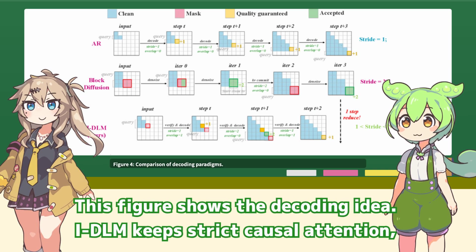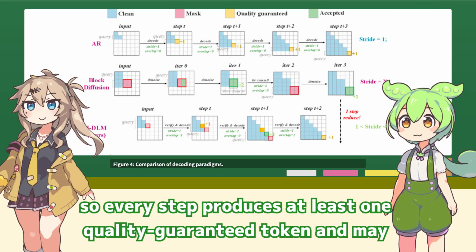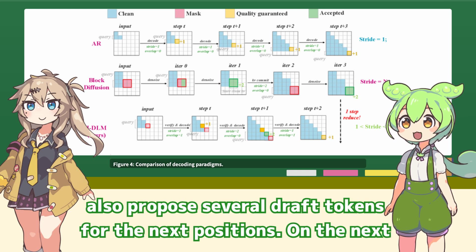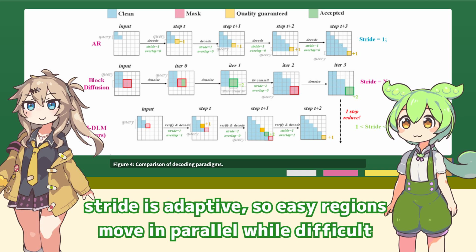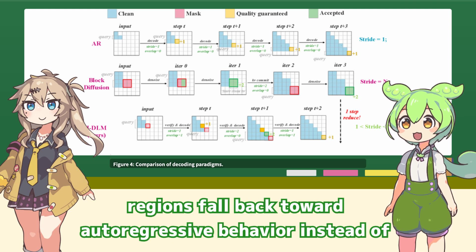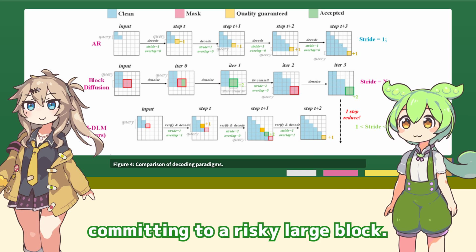This figure shows the decoding idea. IDLM keeps strict causal attention, so every step produces at least one quality-guaranteed token and may also propose several draft tokens for the next positions. On the next pass, those draft tokens are verified while new ones are proposed. The stride is adaptive, so easy regions move in parallel while difficult regions fall back toward autoregressive behavior instead of committing to a risky large block.